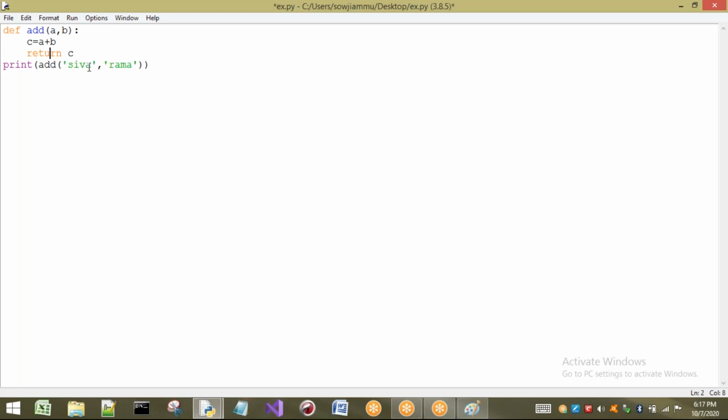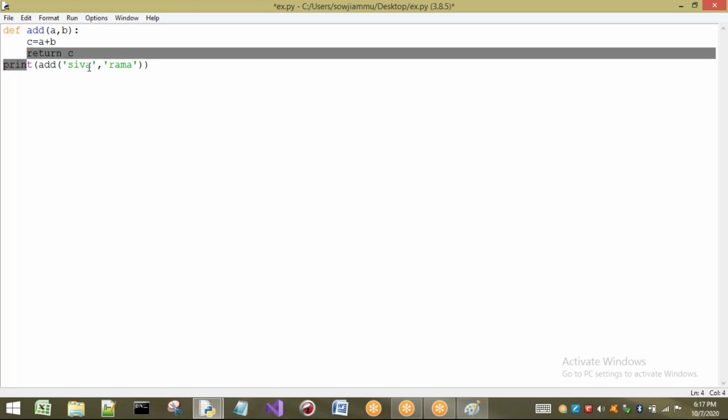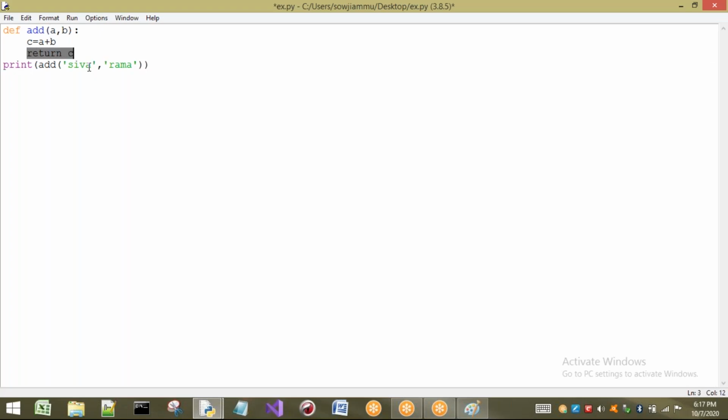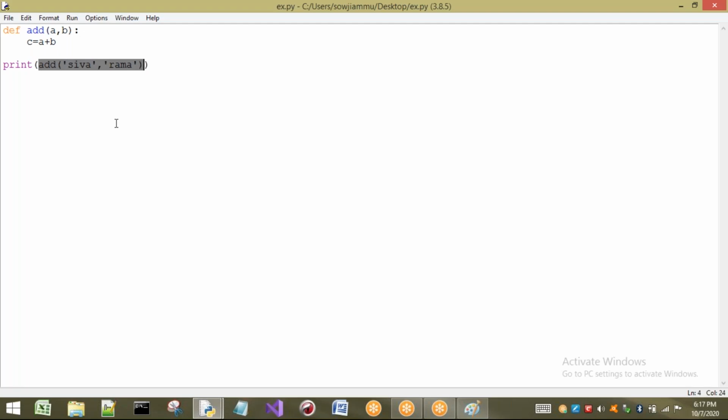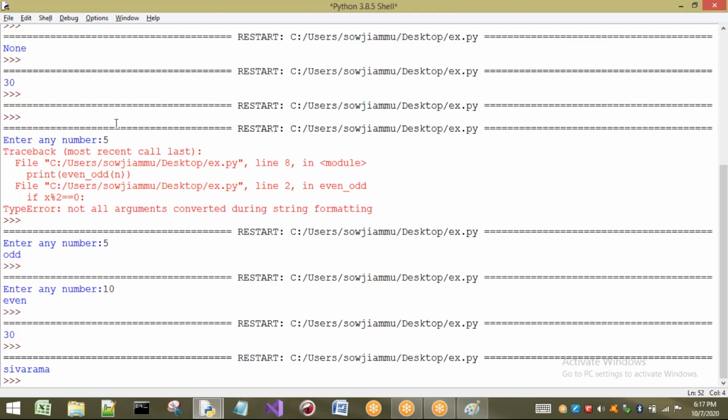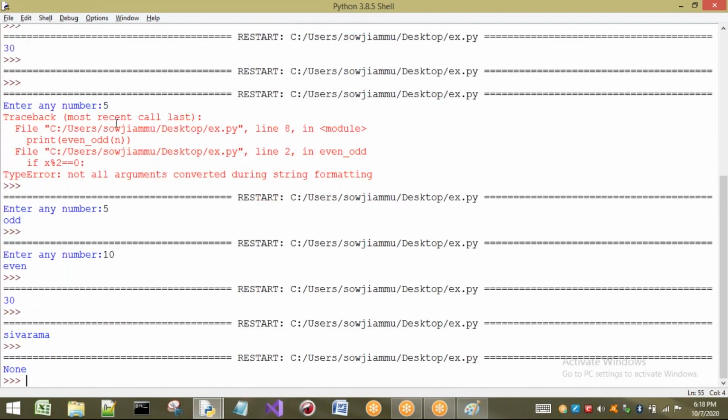Right now, if you are not going to return anything, let us consider here I'm not going to return anything. Now I want to execute. What output are we going to get here? It is going to print None. That means if you are not going to return anything, by default the return value is None. Okay, this point we have to understand.